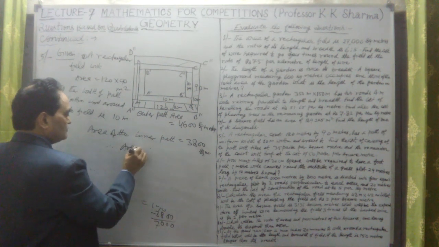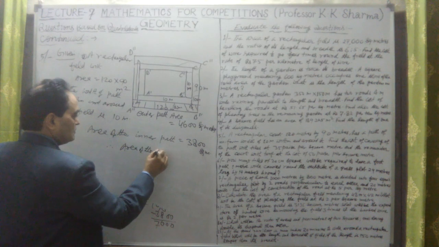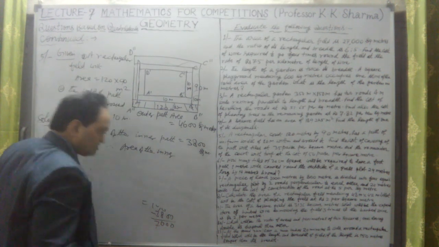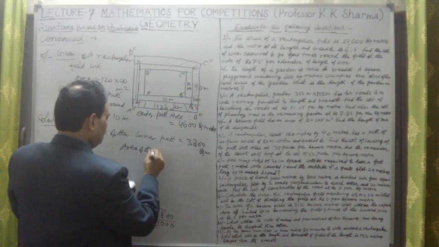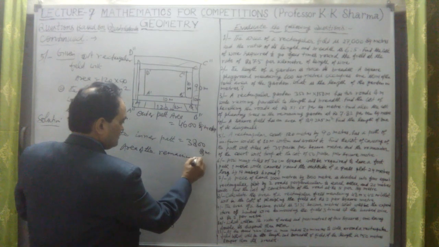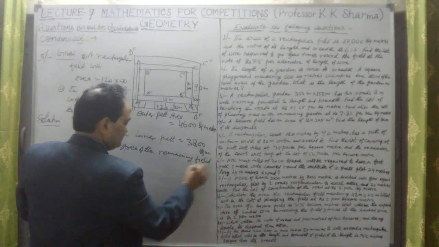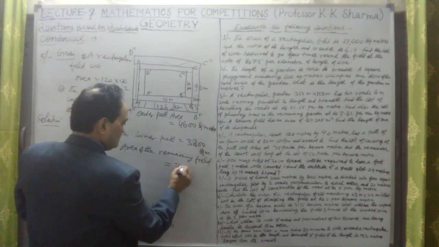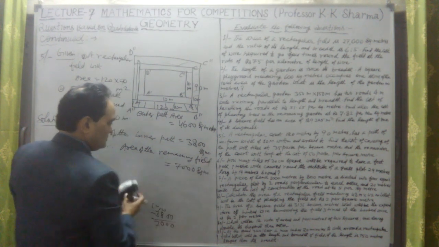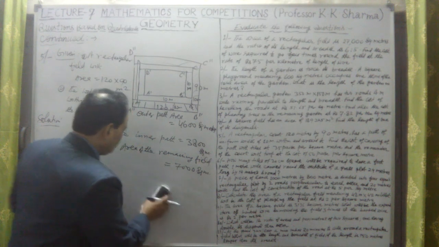Therefore, the area of the remaining field is equal to 7,000 square meter. Now this area is to be turfed.